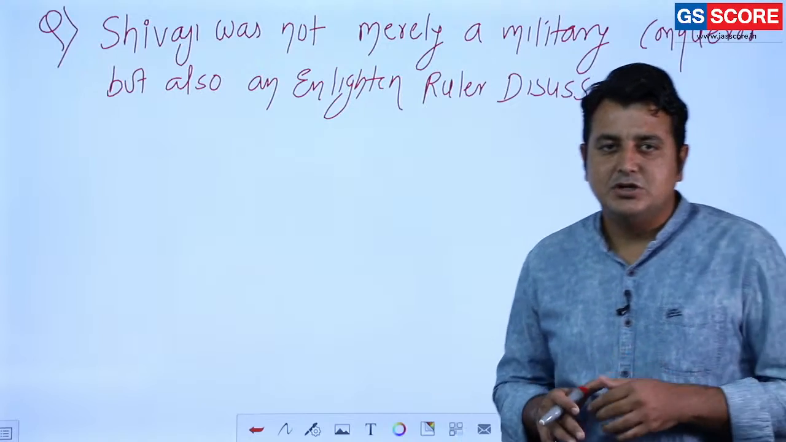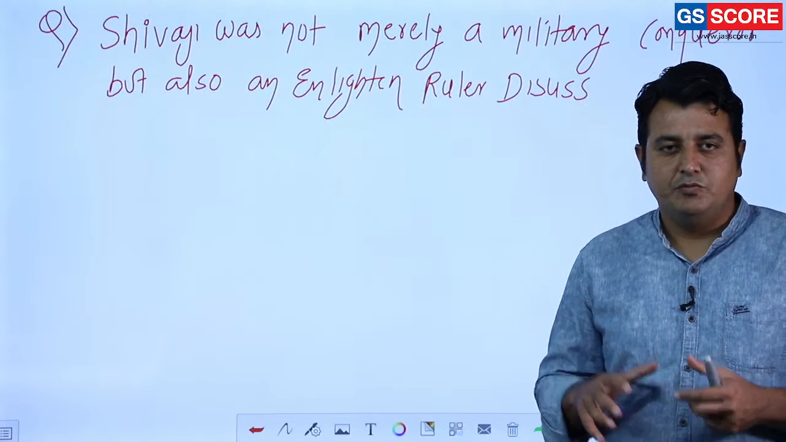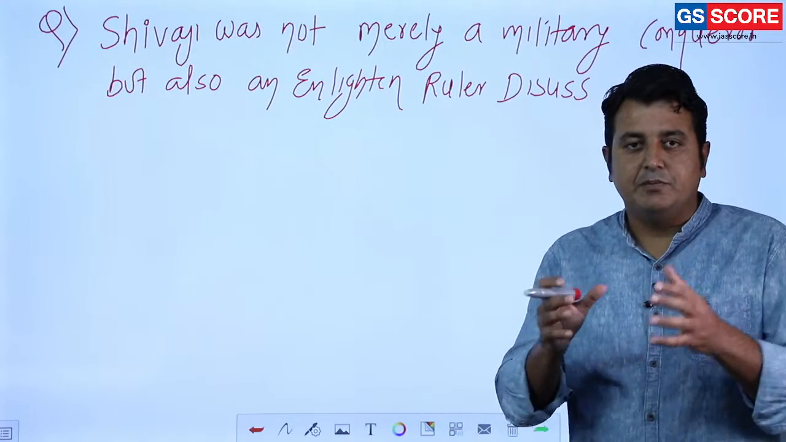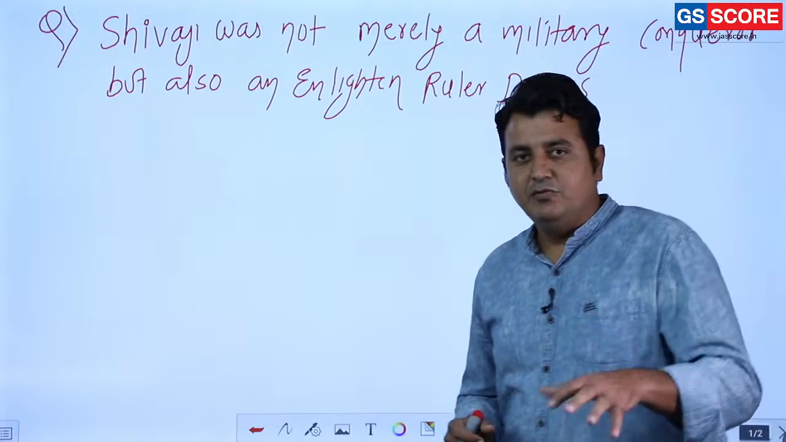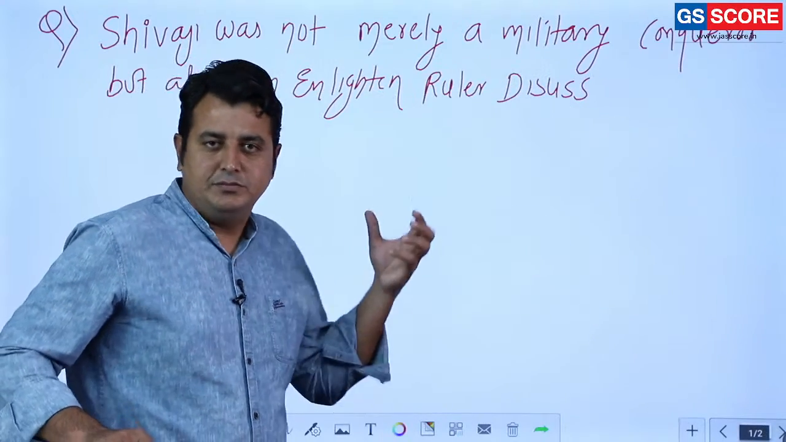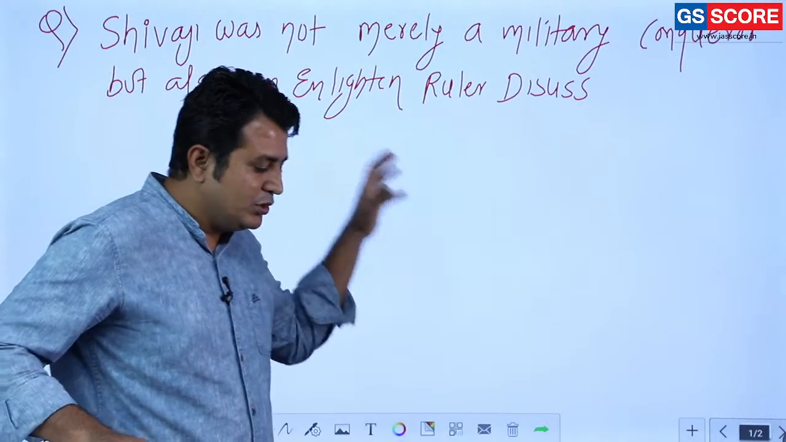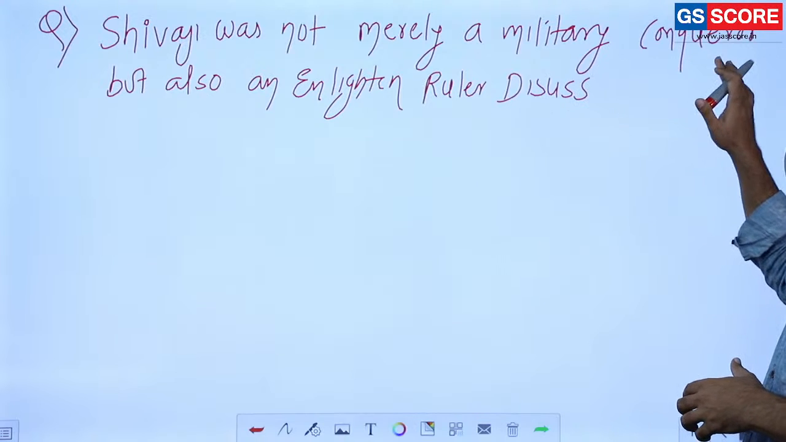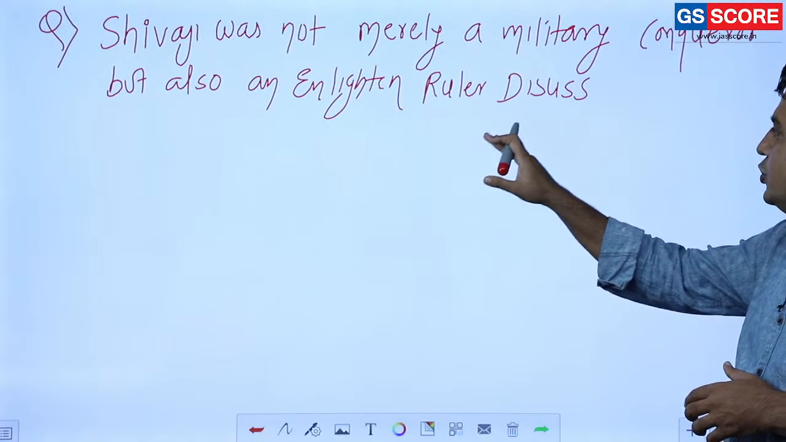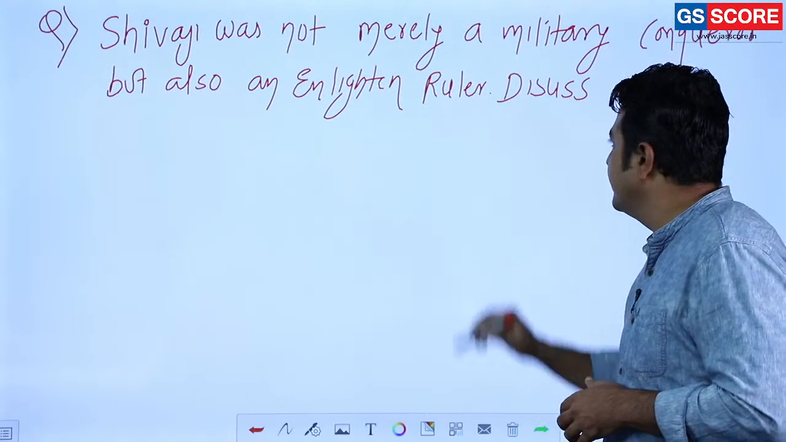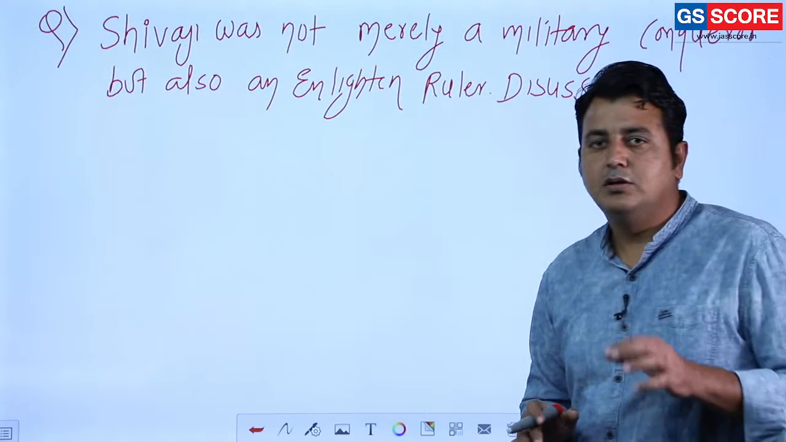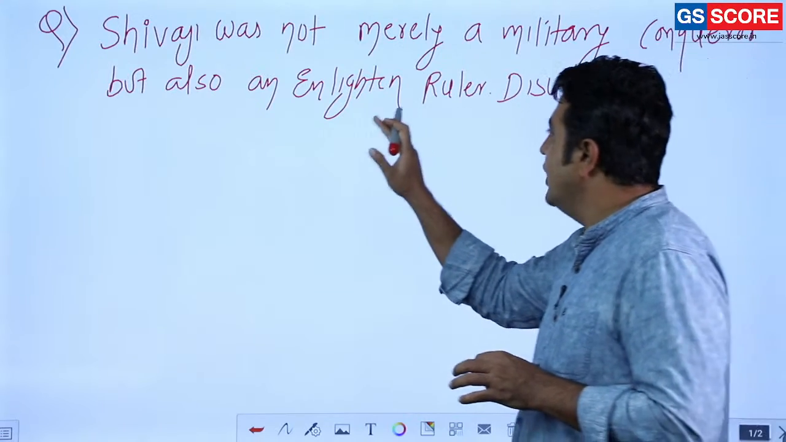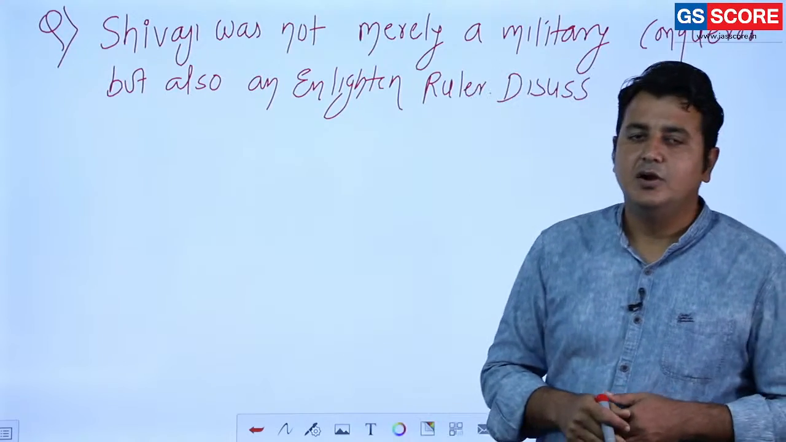So in this session we are going to discuss one question which was asked in the examination, and after that the basics of that, meaning from where the question comes, and then we are going to discuss the concept of that particular topic. The question asked in the examination was: Shivaji was not merely a military conqueror but also an enlightened ruler. Discuss. Do you agree with this view?